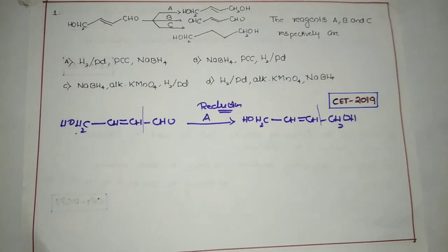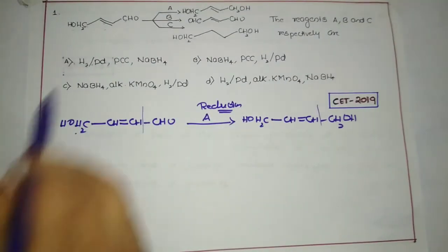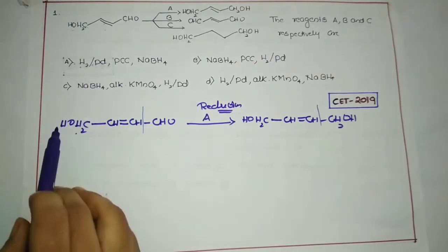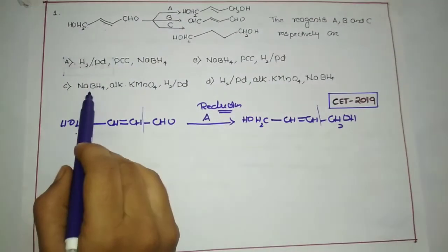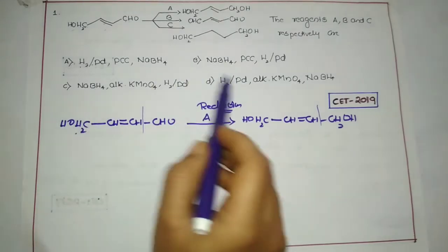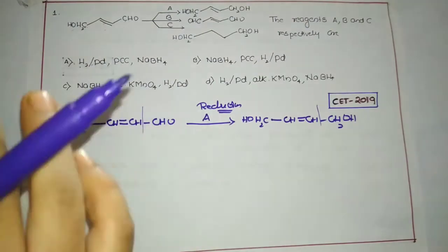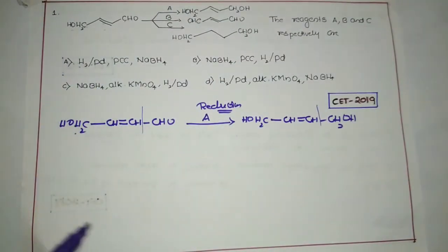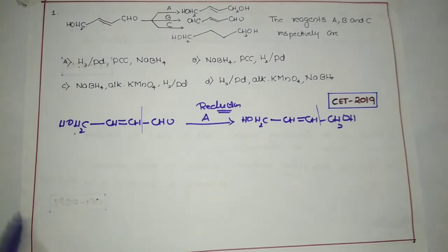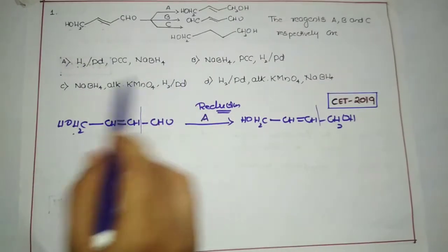Now among the four options, we have hydrogen over palladium, sodium borohydride, sodium borohydride again, and hydrogen over palladium. All four are reducing agents, and the reducing agents are repeating here. But which do you need to prefer? Either it should be option A or D, or it should be option B or C.